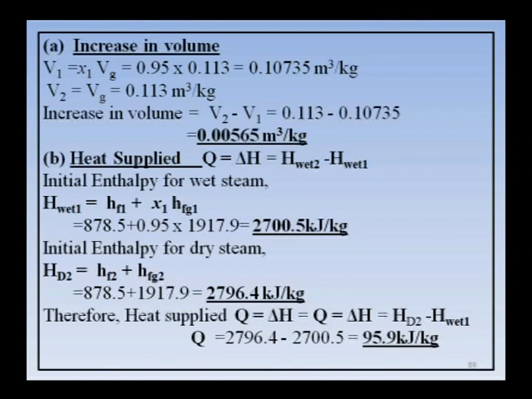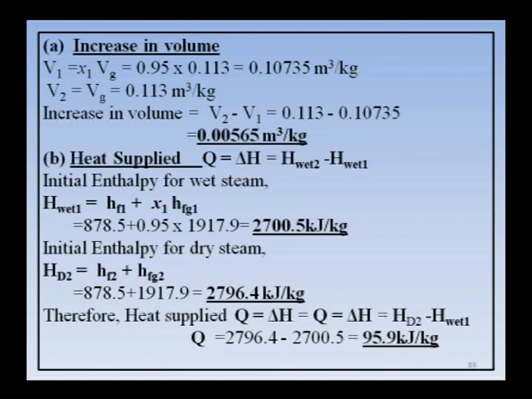Finally, the condition of steam is given in the problem, that is dry, therefore I have taken V2 is equal to Vg directly, no x2 there, because x2 is equal to 1, right. V2 also you got. So, increase in volume is always final minus initial, that is V2 minus V1, you will get around 0.00565 meter cube per kg, that is the increase in volume.